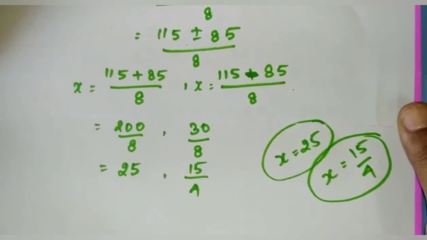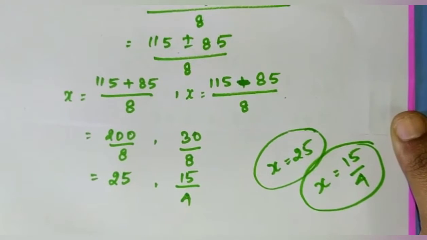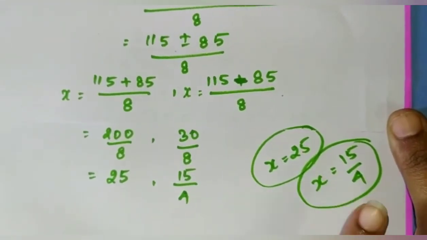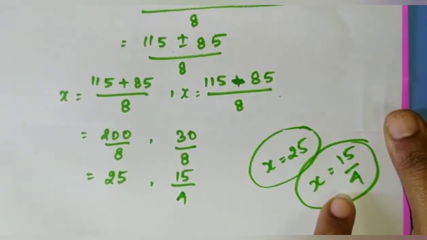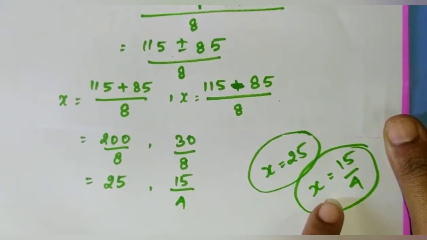Which value we have to take as x value, that is the smaller pipe value. We can't take 15 by 4. Why? Because the time taken by the larger pipe will be negative if you take this value 15 by 4.